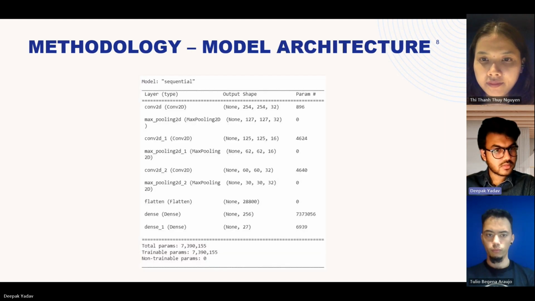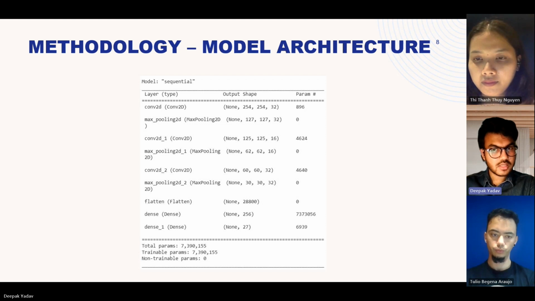I would like to show you the model architecture here. According to this model architecture, as you can see, we are using the first CNN layer with 32 filters with dimension 3x3. This layer provides feature extraction capabilities and analyzes the images through a convolution operation. The dimensions will be 256 by 256. After this layer is completed, we are using a max pooling 2D layer that employs 2 by 2 pooling, and it will reduce the images to 127 by 127 with the 32 filters already applied in the first CNN layer. By this, we reduce the size of the image for better efficiency.